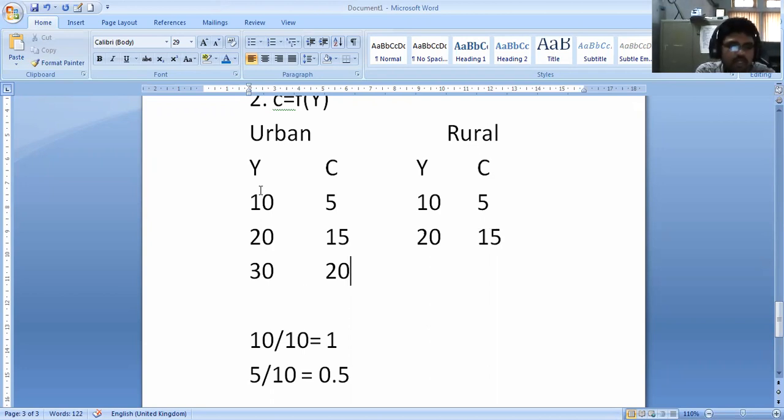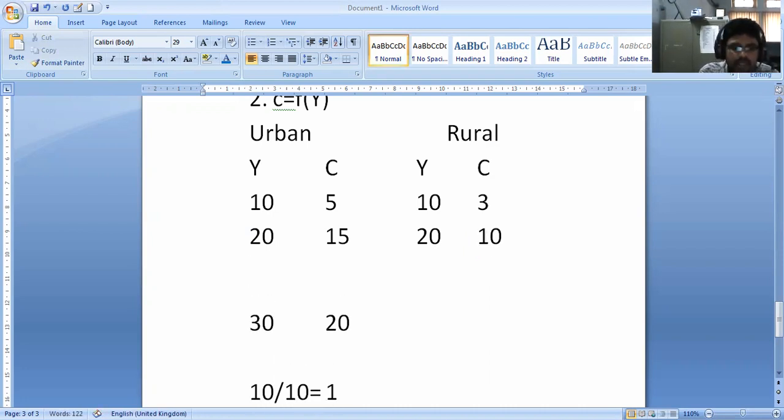For example, teachers in Hyderabad and teachers in rural areas, for example Adilabad or Nizamabad, may get equal salaries, except HRA. So their income is the same, but the consumption is very different. It means that in the rural areas, their consumption is very less. You think about it: the price of commodities is very less, or they cannot prefer more luxuries, right? So it may be 10, for example, like this.